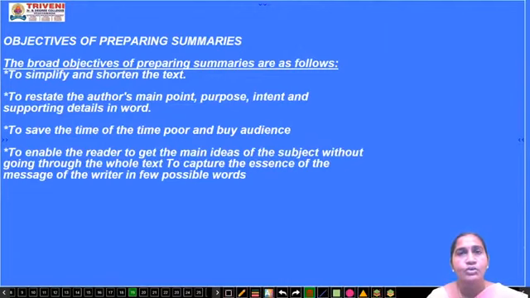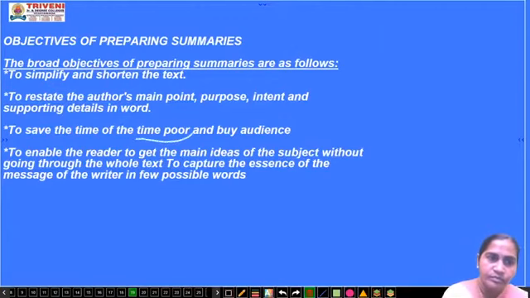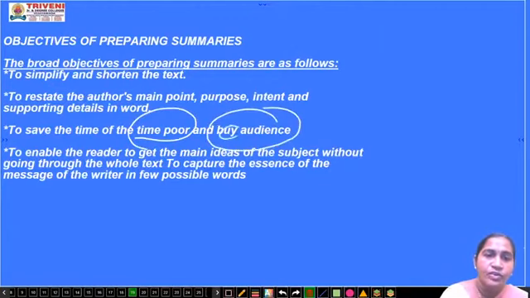Then you will just go through the summary. If you find it attractive, impressive, then you will issue that book and go through it. So that is the purpose of it: it is meant for the busy audience and the time-poor audience.